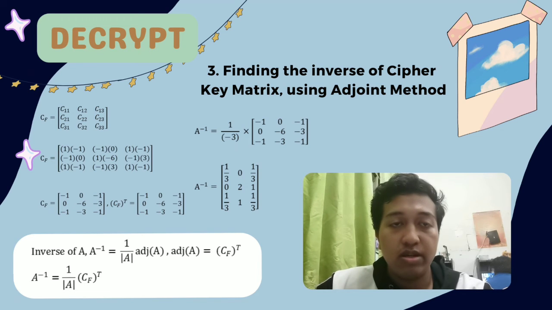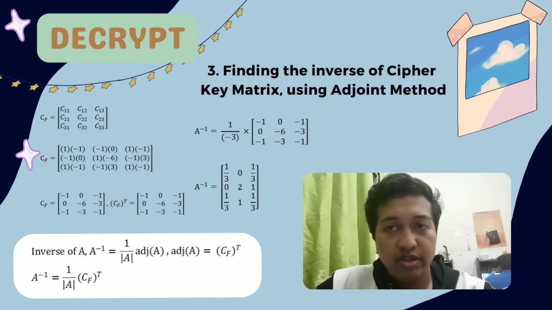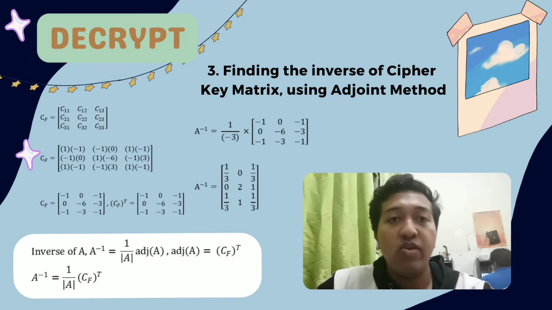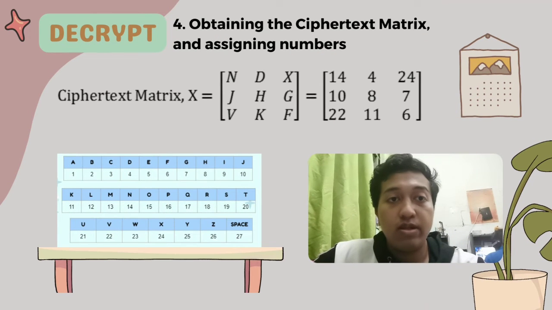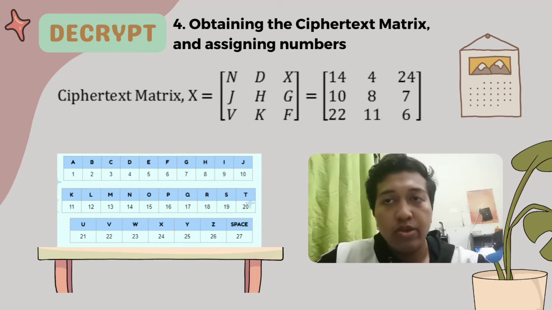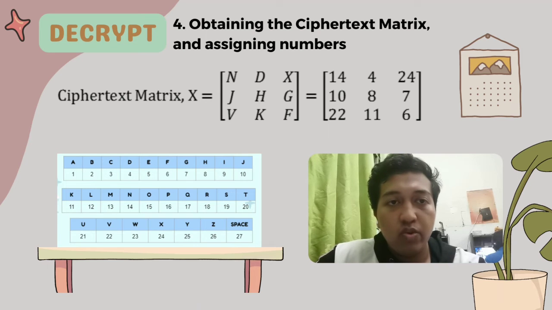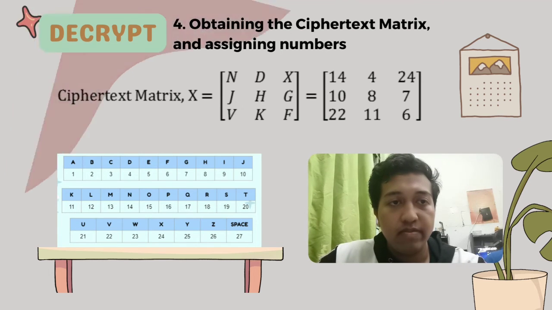After we find the cofactor matrix, we can substitute it into the formula of the inverse using the adjoint method, also substituting the value of the determinant, and we will get A inverse as 1/3, 0, 1/3, 0, 2, 1, 1/3, 1, 1/3. In the next step, we need to go back to the ciphertext matrix, which has letters, then we reassign them to numbers by using the table we have here. So NDXJHG VKF will be reassigned as 14, 4, 24, 10, 8, 7, 22, 11, 6.